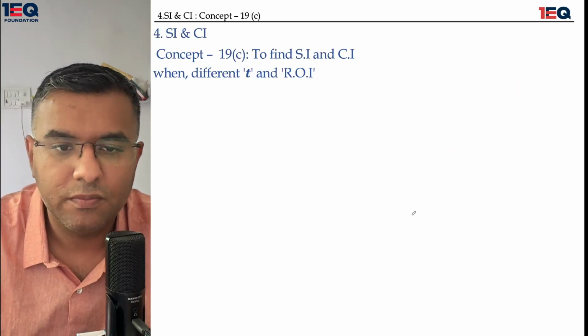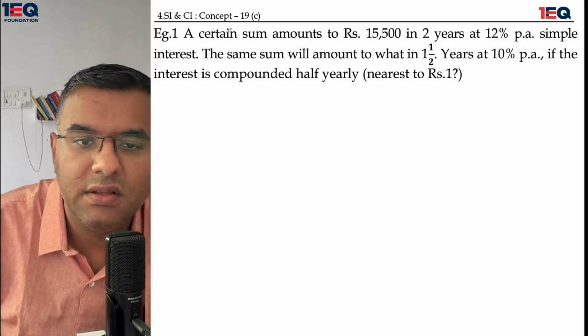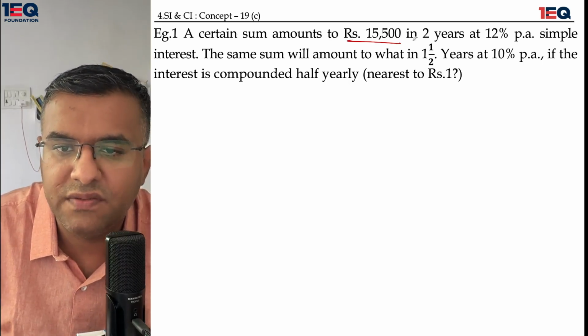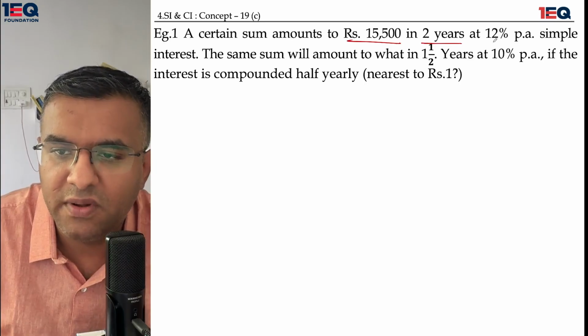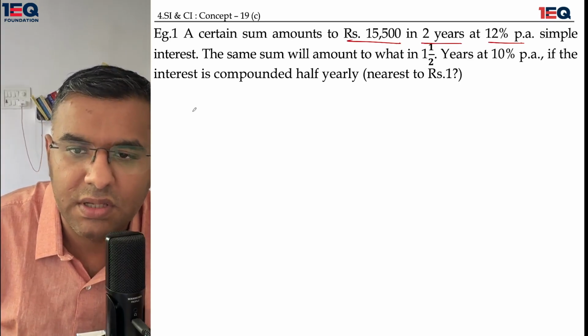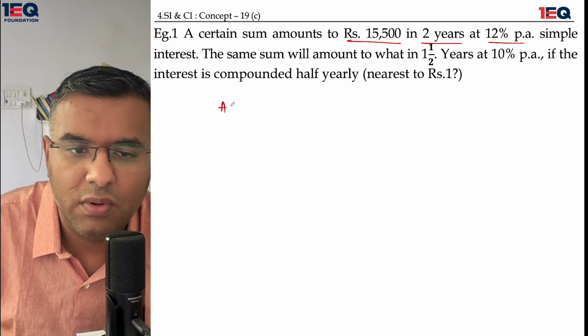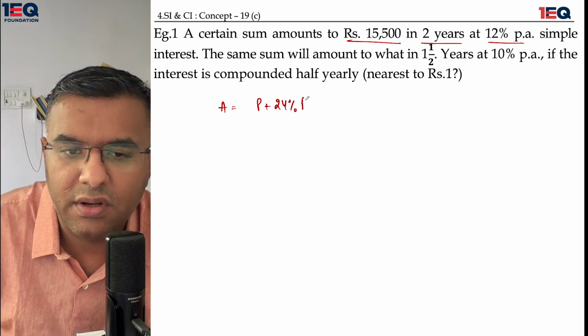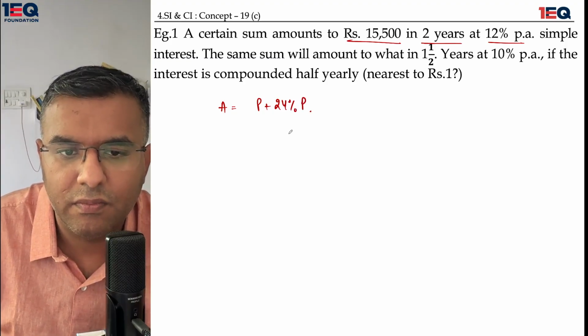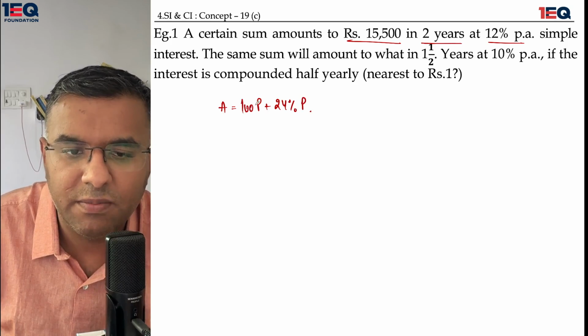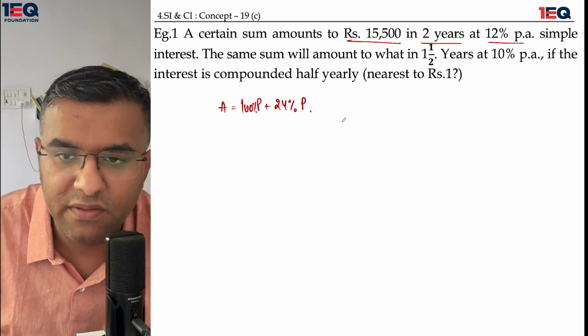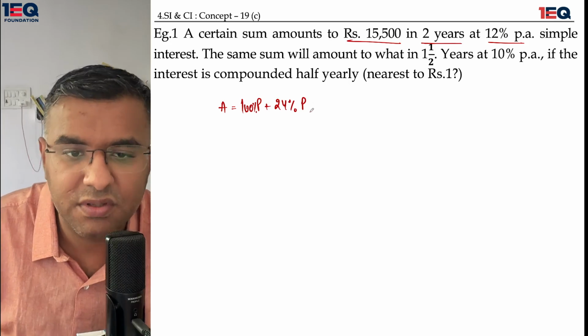Let's move on. A certain sum amounts to 15,500 rupees in 2 years at 12% per annum simple interest. That means the amount has a principal plus a 24% interest on the principal, or I can say it has 100% principal plus 24% of the principal, because I'm using simple interest over here.